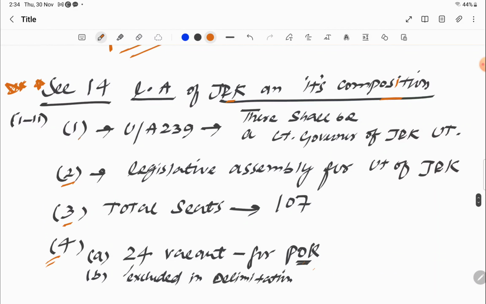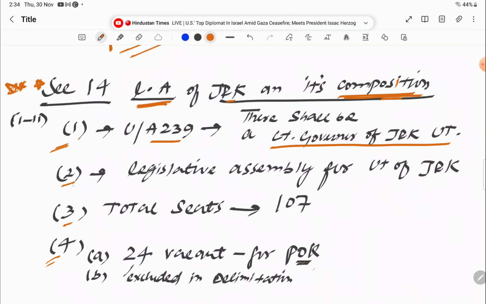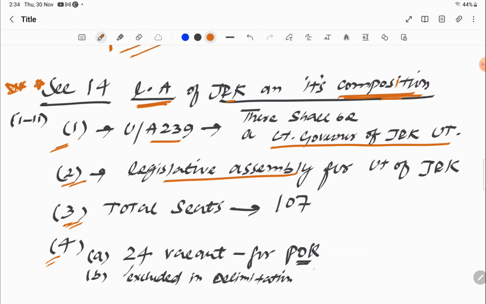Section 14 is very important because it tells about the composition of UT of Jammu and Kashmir's Legislative Assembly, okay? Now there are many subsections. For example, subsection 1 of section 14 tells us about article 239, that there will be a lieutenant governor of UT of Jammu and Kashmir. Second subsection tells us that there will be a legislative assembly. Third subsection tells us that there will be a total number of 107 seats in the legislative assembly, but this will change. I will tell you how, because the next section tells us that 24 will be vacant for POK, which will not be counted until it is